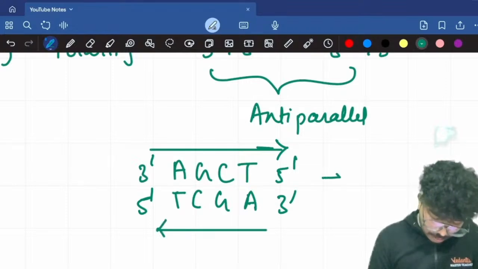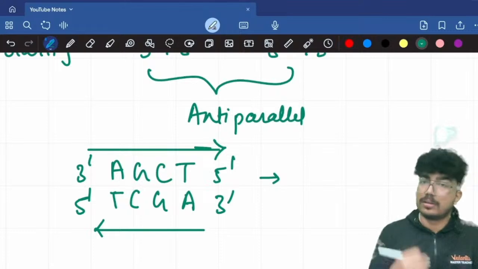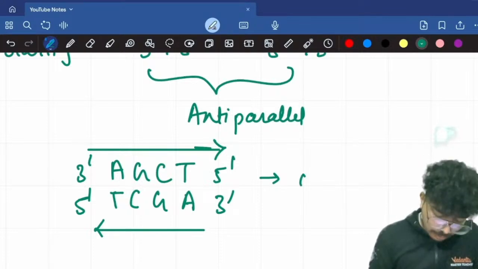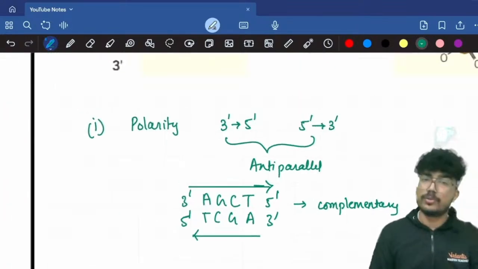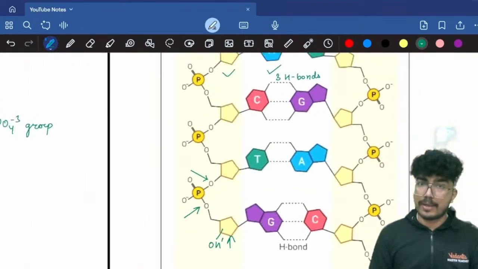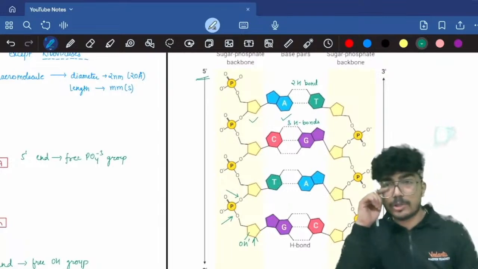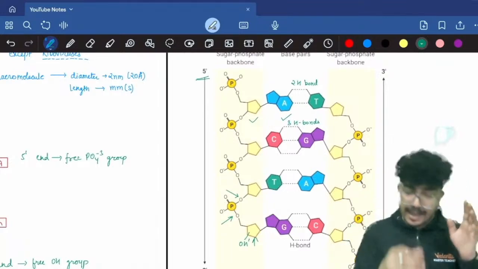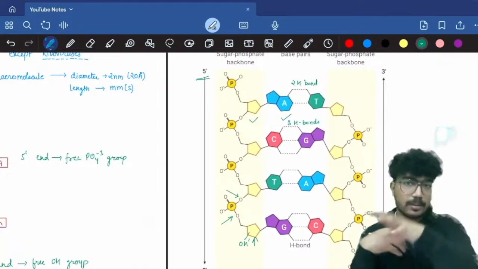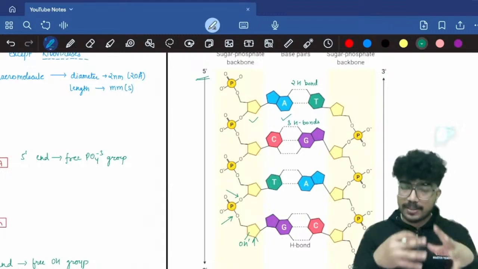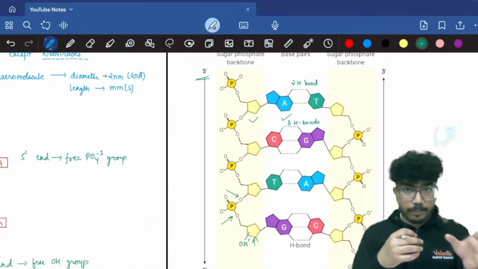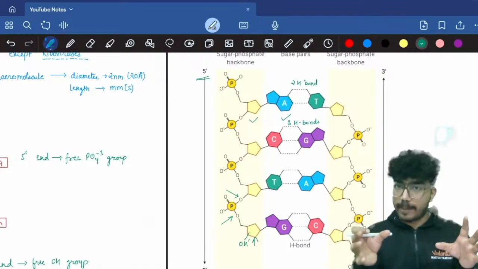So next, the two strands are anti-parallel, the polarity I have taught you, and then the complementary. The two strands are complementary with one another. Now one logic, as I told you, is that adenine pairs with thymine, guanine pairs with cytosine. So what happens here is that a purine is always pairing with a pyrimidine.